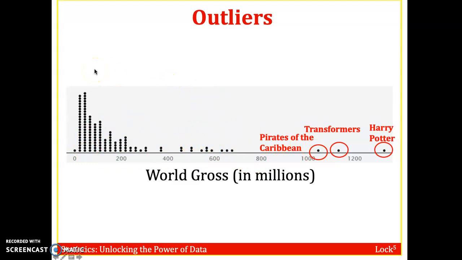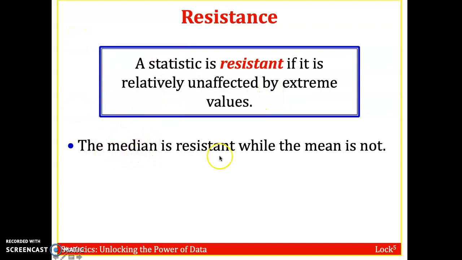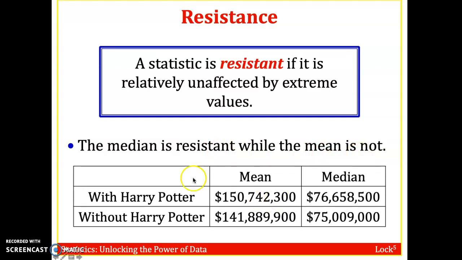We would say a statistic is resistant if it is relatively unaffected by extreme values. So what you saw on the previous graph is that the median is resistant while the mean is not. Here's another example. With Harry Potter in the previous data set, the average was 150 million and the median was 76 million. If you were to delete Harry Potter from the box office, the mean would drop by about 9 million, whereas the median only drops 1 million. So that's what we mean by the median is resistant. It doesn't change as much.